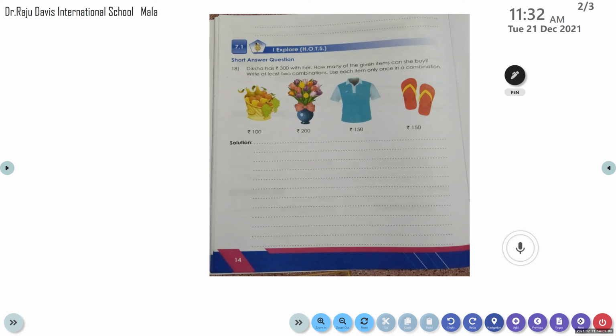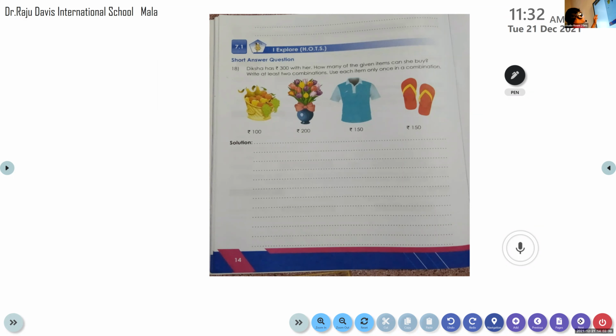Use each item only once in a combination. Write at least 2. It's asked only 2, but we can write 4. See, she is having only 300 rupees. So, equal to 300 or below 300, she can buy. More than 300, she cannot buy. Understood? So, we have to make a different combination.